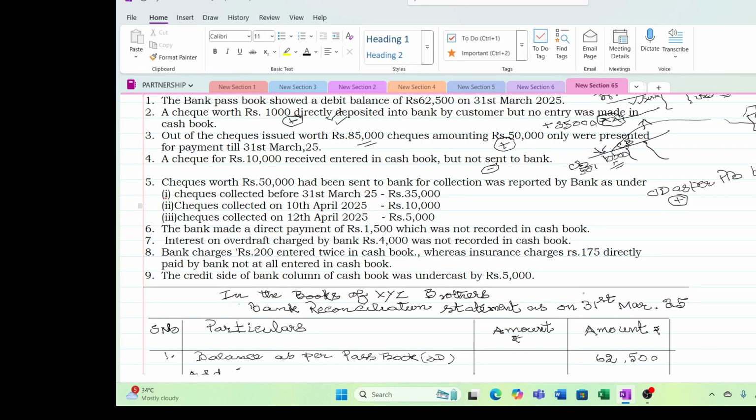Okay, now moving on to the next number. Checks worth 50,000 had been sent to bank for collection. So now what I did, I have sent 3 checks, 35,000, 10,000 and 5,000 to bank. See here, again I have sent 3 checks. In my cash book, what I did, I wrote all the 3 checks.